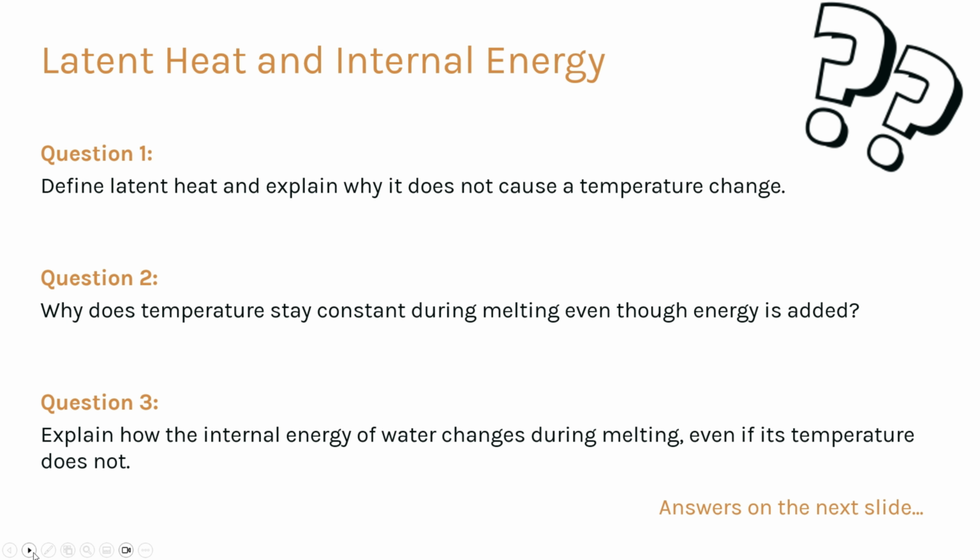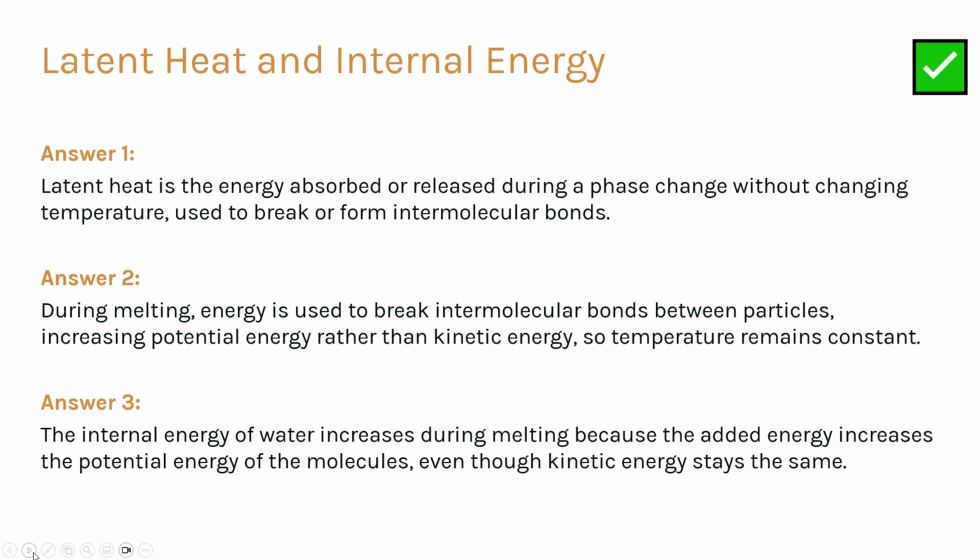Latent heat is energy absorbed or released during a change of state without a temperature change. Temperature stays constant because the energy goes into breaking bonds, not increasing particle speed. Even though temperature stays the same, something is changing: the internal energy of the substance. During melting, the internal energy of water increases because the potential energy of the particles increases, even though their kinetic energy stays the same.